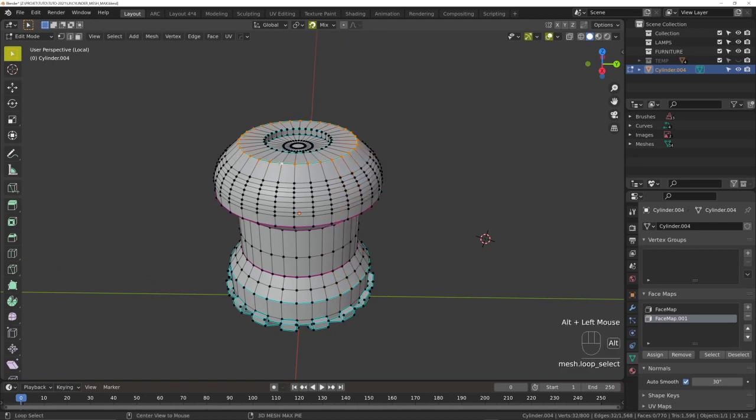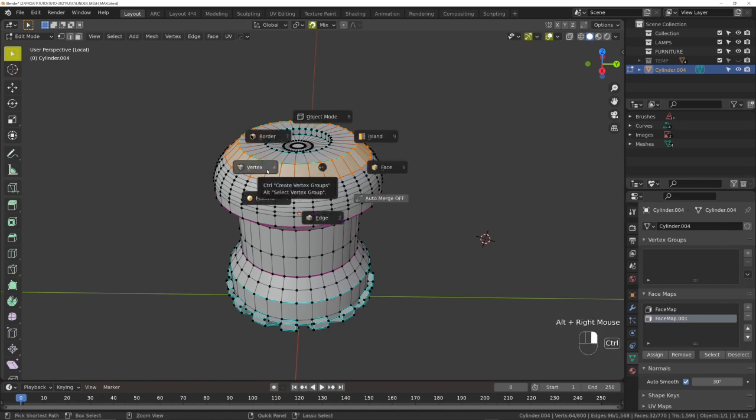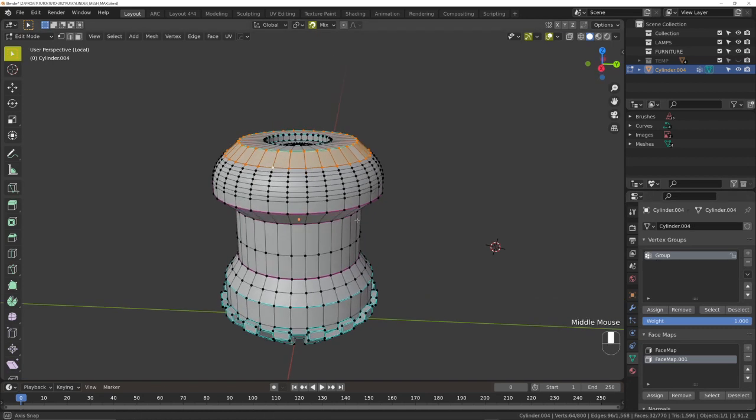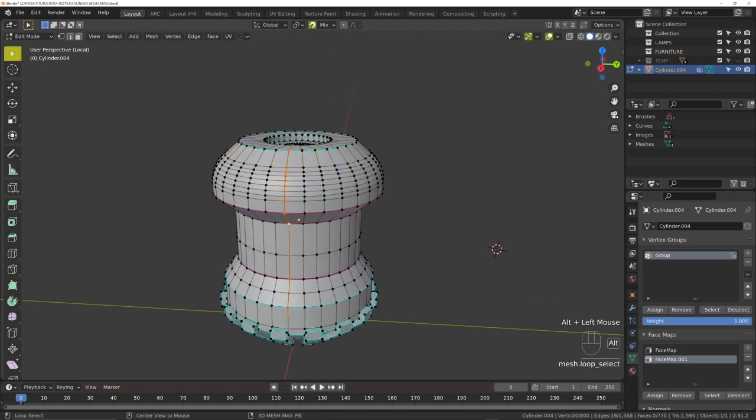So let's select this, for example, and this. Control click on vertex. It will create a vertex group. Select this. Control click. It will create another vertex group.